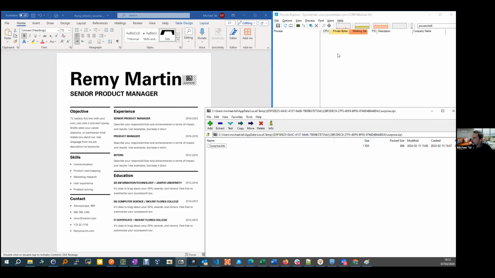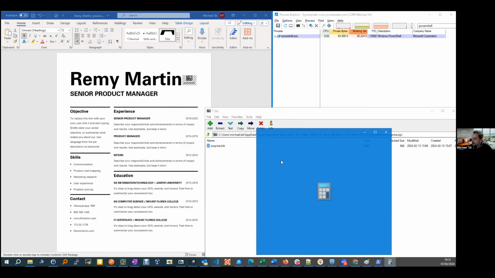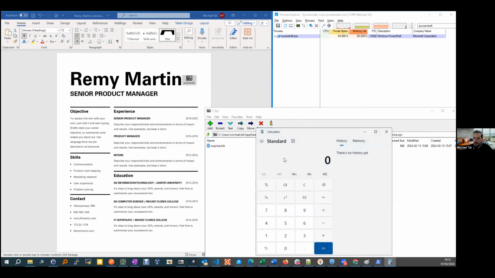As you see at the top right, I have my Process Explorer opened, and it is already filtered to monitor PowerShell processes. If I try right now to execute the .lnk file, it will just call a calculator process on my machine. And as you can see at the top, we have the PowerShell process that started that calculator process.